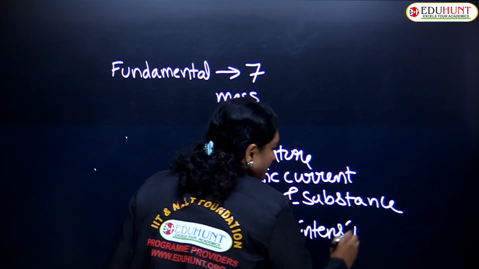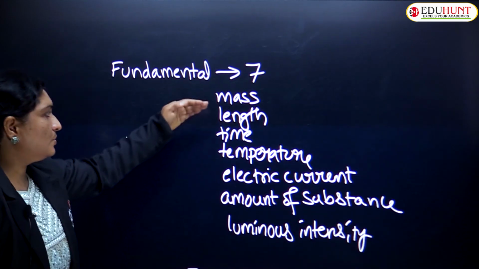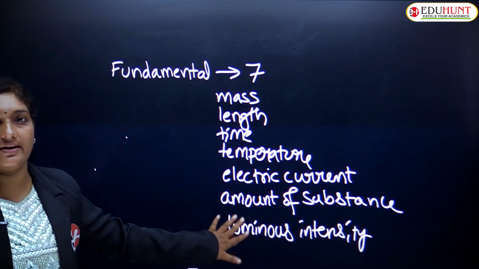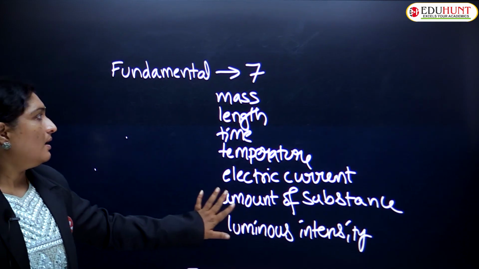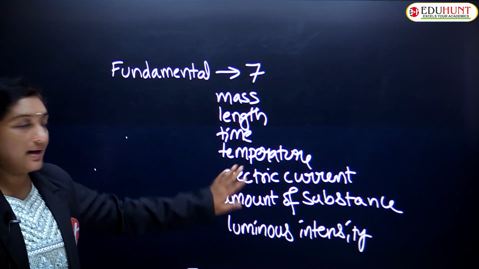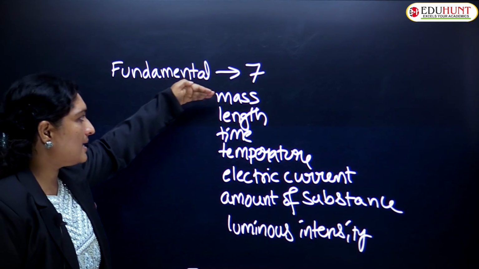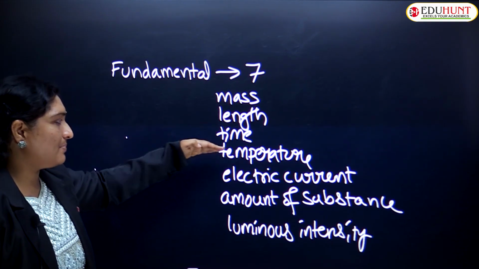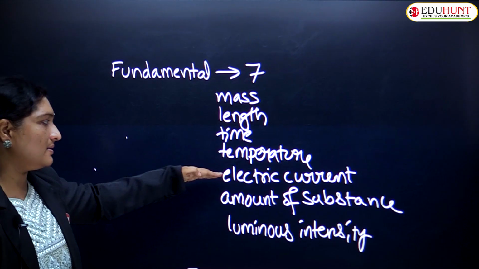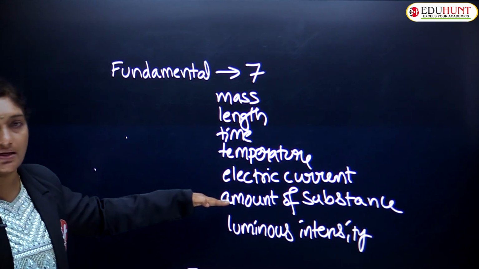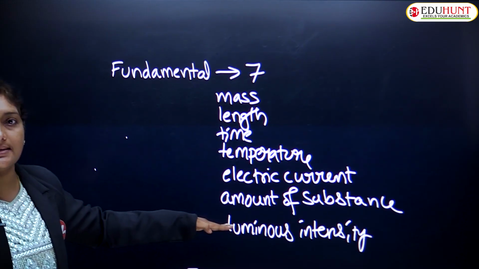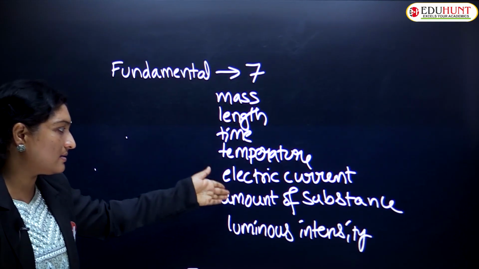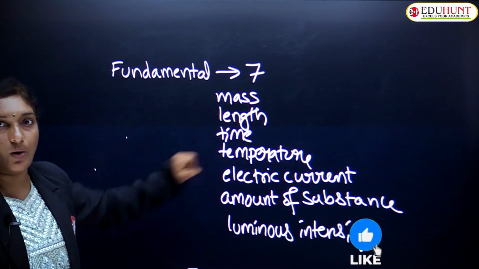So how many are there, children? 1, 2, 3, 4, 5, 6, 7. These are all called fundamental quantities. And the fundamental units are: for mass, kilogram; length, meter; time, second; temperature, Kelvin; electric current, ampere; amount of substance, mole; luminous intensity, candela. These are called units and those are called fundamental quantities.